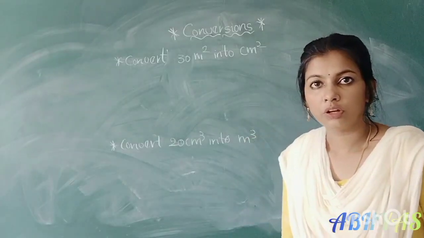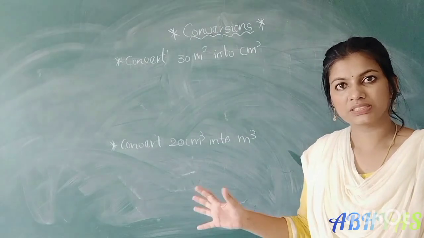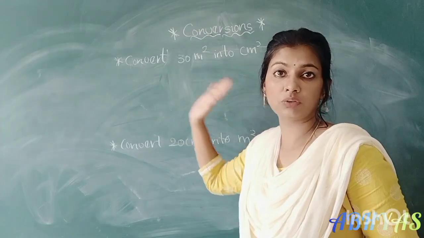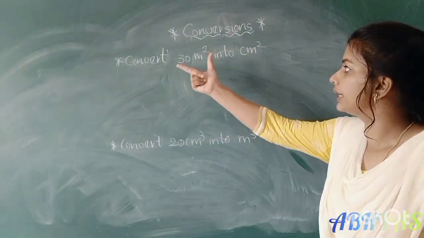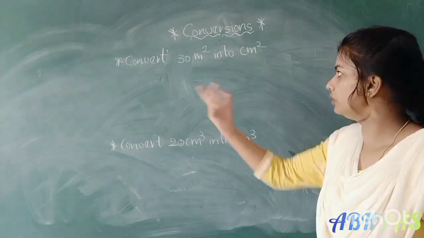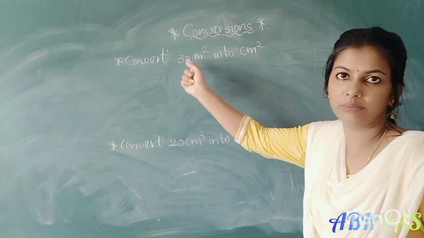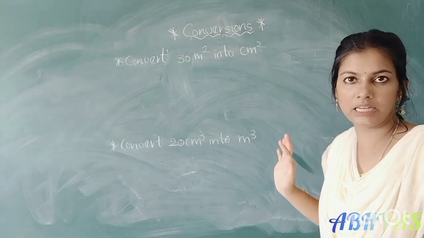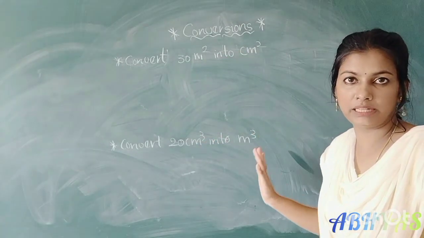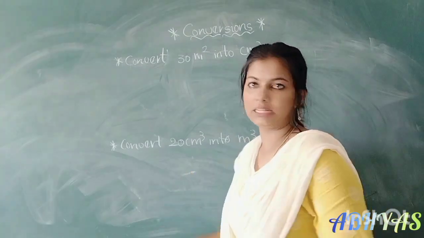Okay. Up to now we have done fundamental physical quantities conversions. But now we do the derived physical quantity conversions. That is convert 30 meter square into centimeter square. So if they ask convert 30 meter to centimeter, you can easily convert. But if meter square or meter cube will be there, how we have to do, we will discuss.